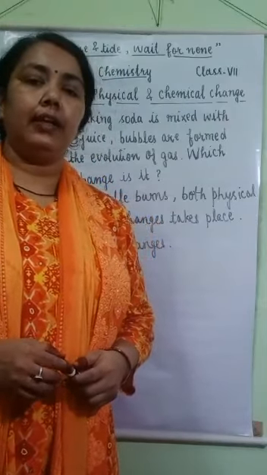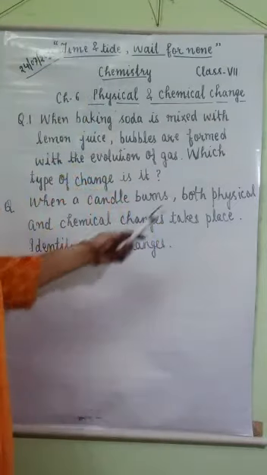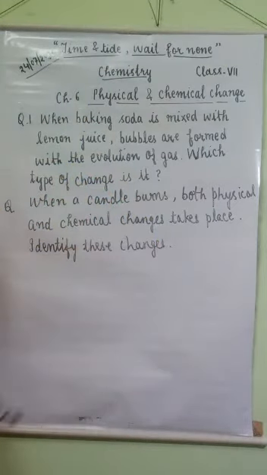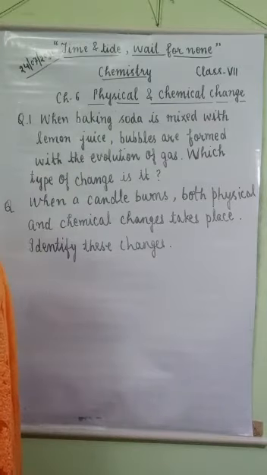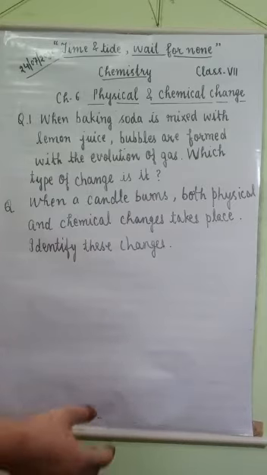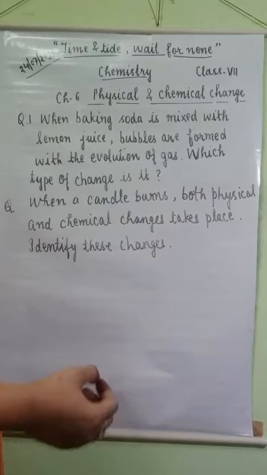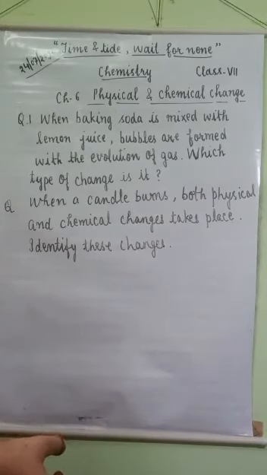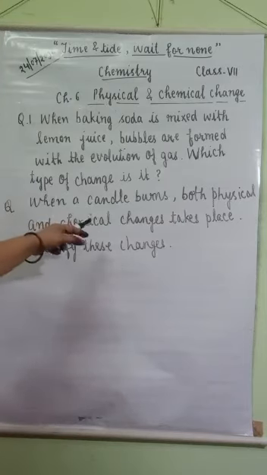So in the burning of a candle both physical and chemical changes take place. Solid wax changes into liquid form, no new substance is formed and there is no change in composition, so it is a physical change. But when its wick burns, it forms soot and releases smoke. That is a chemical change. So when a candle burns, both physical and chemical change take place.